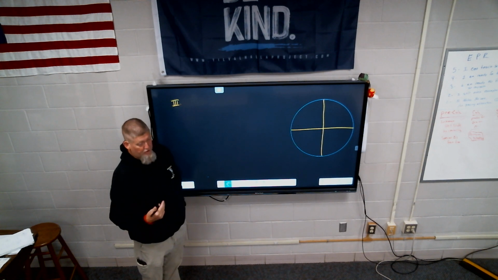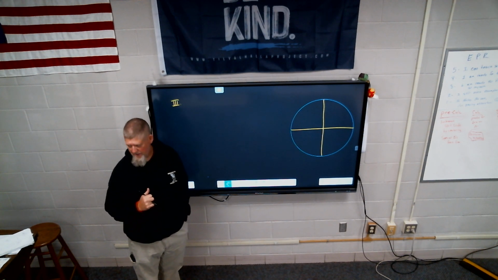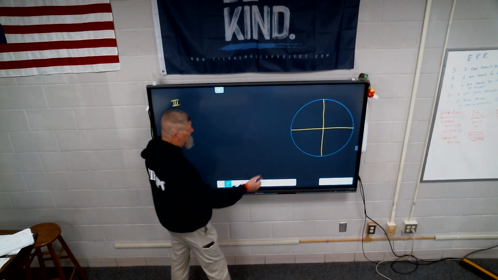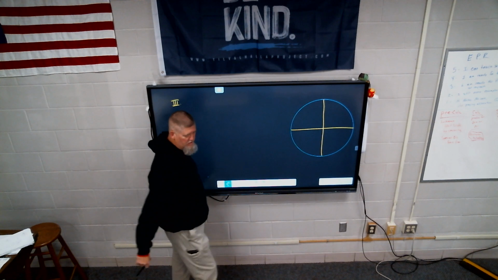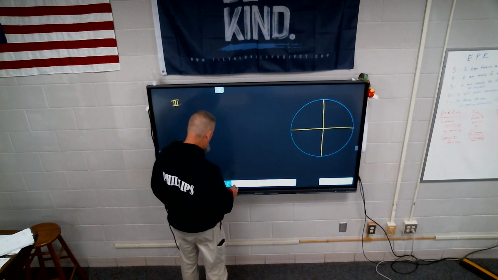Okay. First of all, is this a function? No. Why? It's not a function, but why? What's the test to see if it's a function? Vertical line. It fails the vertical line test. I draw a straight line, it's going to hit the circle in two places, so a circle is not a function.